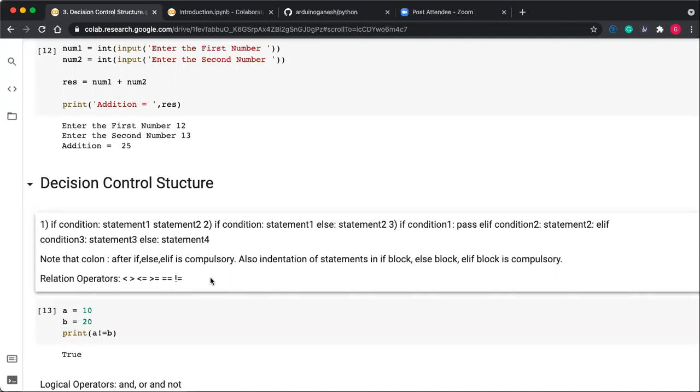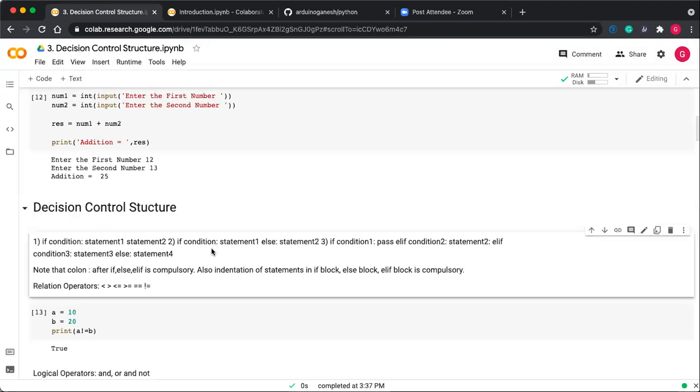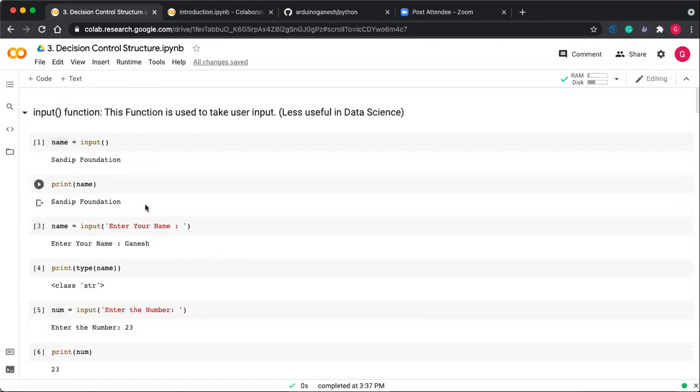Okay, how to use Colab? I covered the same topic at the start of the session. Use the URL colab.research.google.com or search Colab on Google. Create an account on Google Colab using your Gmail account and start with a new notebook.